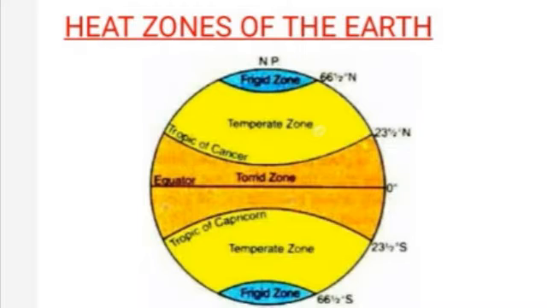And the last one you all know, frigid zone. In the northern hemisphere it lies between the Arctic Circle and the North Pole, and in the southern hemisphere between the Antarctic Circle and the South Pole, and it receives minimum insolation and the sun's rays are slanting throughout the year. So this is the coldest part of the earth.